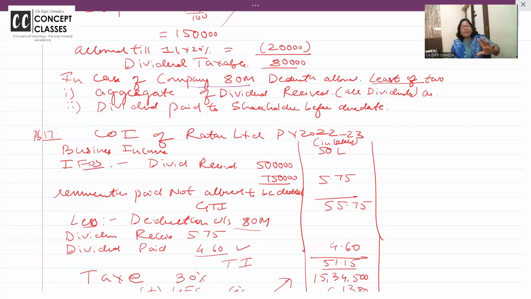Okay, is the example clear? From dividend in income from other sources, what is allowed to be deducted? Interest paid. And how much is allowed to be deducted? 20%. Chalo. Now how much ATM deduction will you get? Aggregate of dividend received or dividend paid to shareholders before due date.